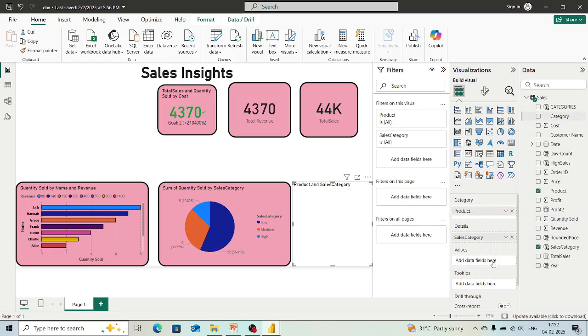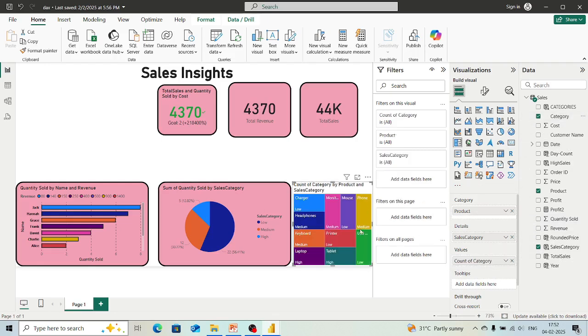Let's take it by category. Depending on the things we have provided, it has created the tree map. We just have to go on that, then we can see whose sale was more and whose was medium. Those things it is showing us.